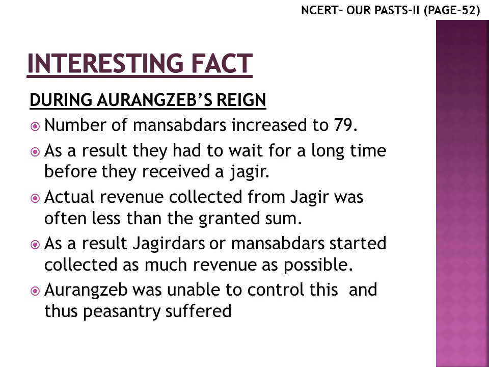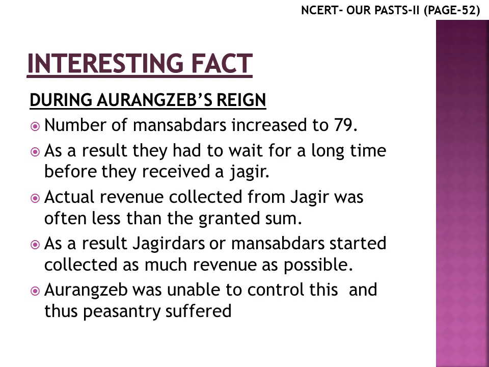Children, an interesting fact here is that during Aurangzeb's reign, the number of Mansabdars increased to 79. Since there was such a large number of Mansabdars, they had to wait for a long time before they could get a Jagir. That means the land from which they could collect revenue. And the actual revenue collected from Jagir was mostly less than the assessed or granted or calculated sum. As a result, the Jagirdars or Mansabdars started collecting as much revenue as possible. That means that they started cheating the people.